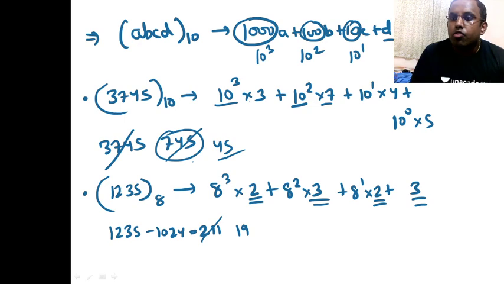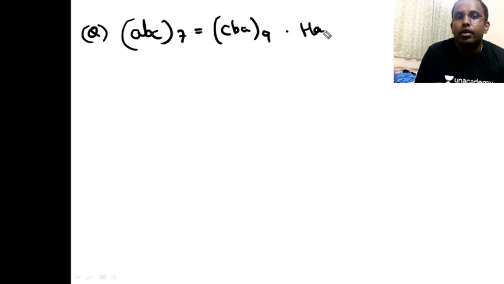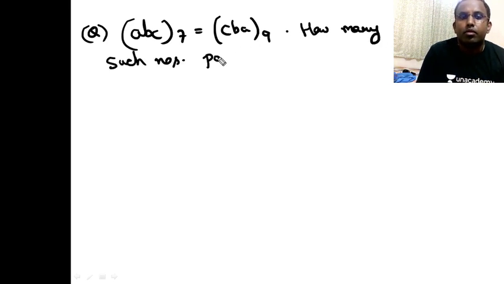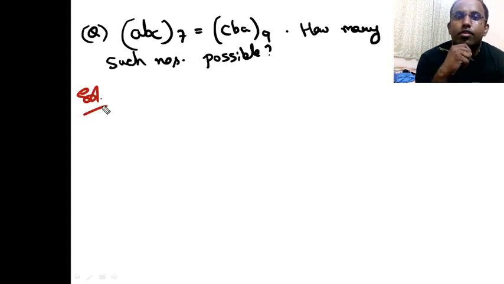So let's solve some questions, guys. Suppose the question here is: ABC in base 7 is equal to CBA in base 9. How many such numbers are possible?